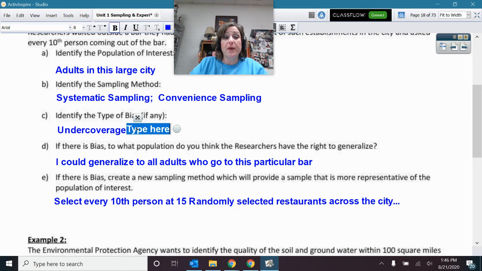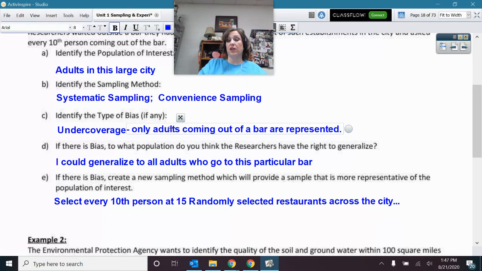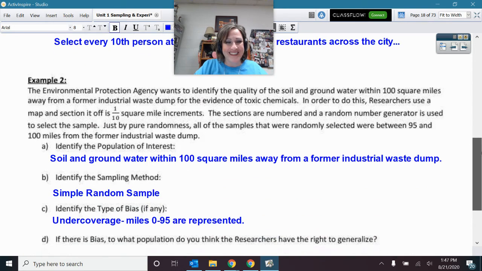This one up here was undercoverage because only adults coming out of a bar are represented. So not like all of them. Okay, sorry, back down to here.